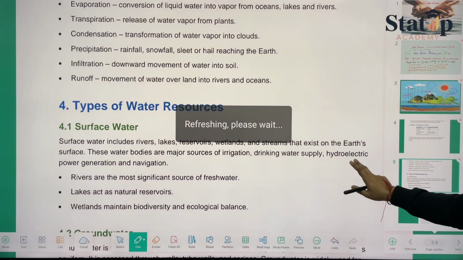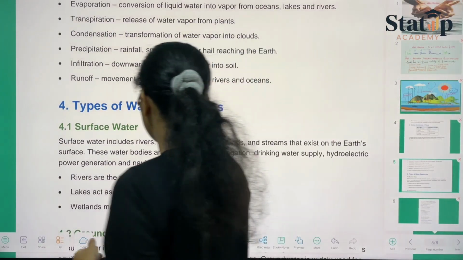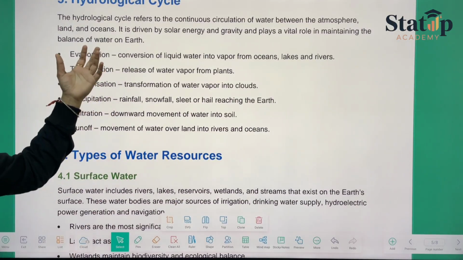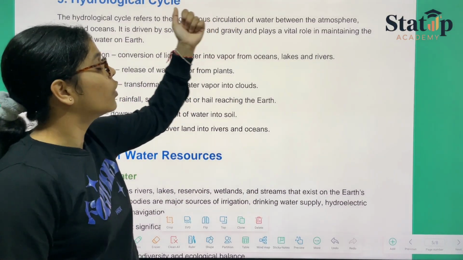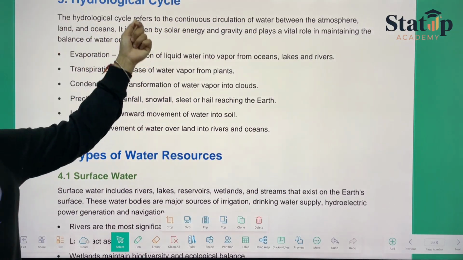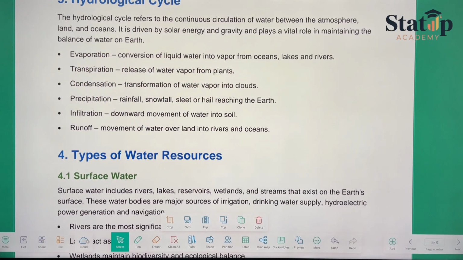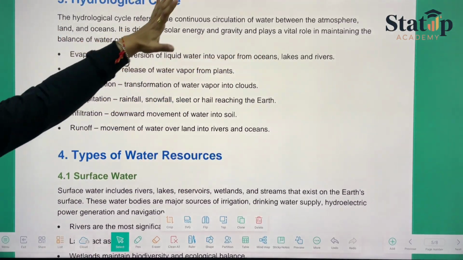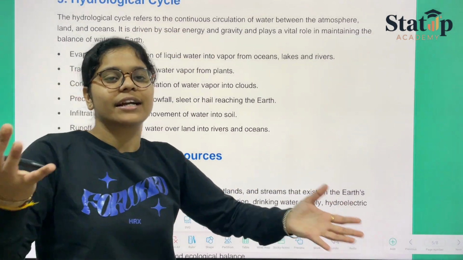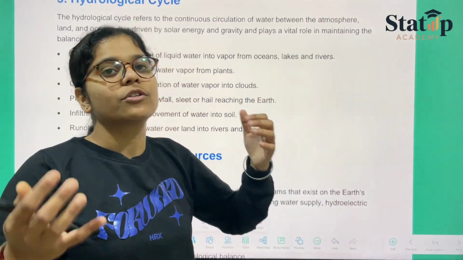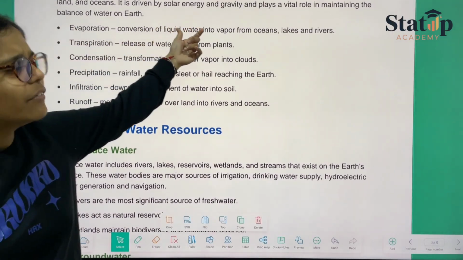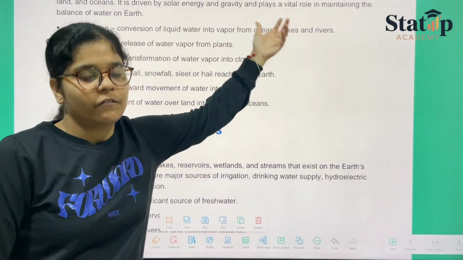We have the hydrological cycle, or the water cycle, that means the circulation of water between the atmosphere, land, and oceans, like we have just seen, driven by solar energy and gravity, and it plays a vital role in maintaining the water balance. Water balance is continuously being maintained because of the water cycle. Then, what are the terms? First is evaporation, like liquid is converted into vapors.